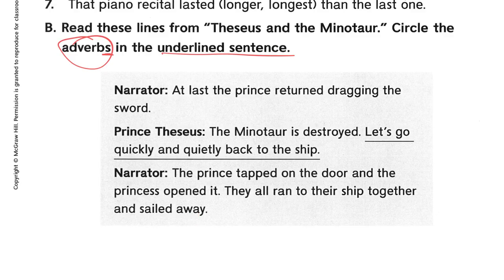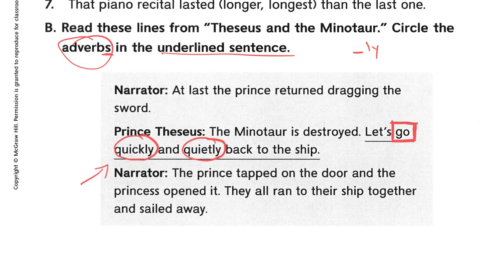So we're looking at the underlined sentence, trying to figure out which words are adverbs. Well, we said a lot of them end in ly, and I do see two words that end in ly, but let's check to see if that's true. We know that adverbs describe actions. What is the action in this sentence? Let's go quickly and quietly back to the ship. Quickly is not an action. Quietly is not an action. What's the action? I believe the action is go. Because if you're going somewhere, that's an action.